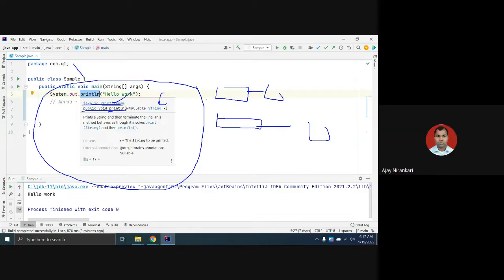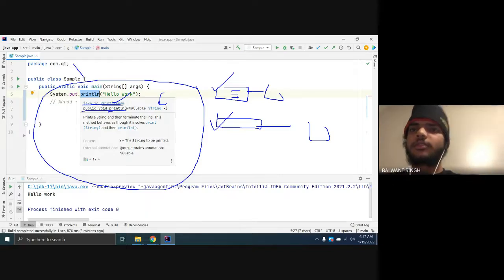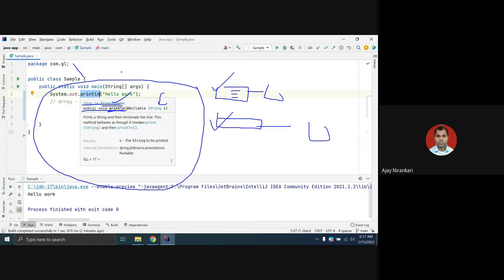API means a set of class names or interface names, and in a class, Java generally offers a set of methods. You know what a method or function is? Methods have some functions to perform. So any class in Java offers some set of functions, and those sets of functions are known as a Java API.